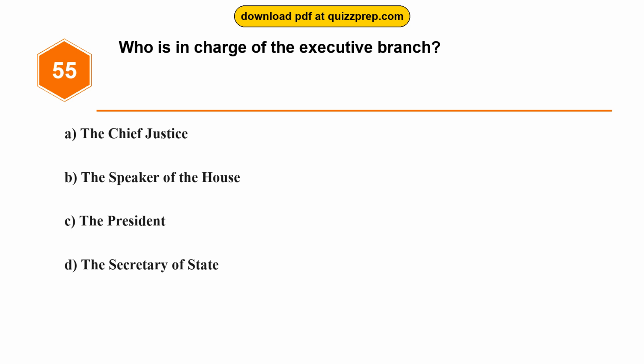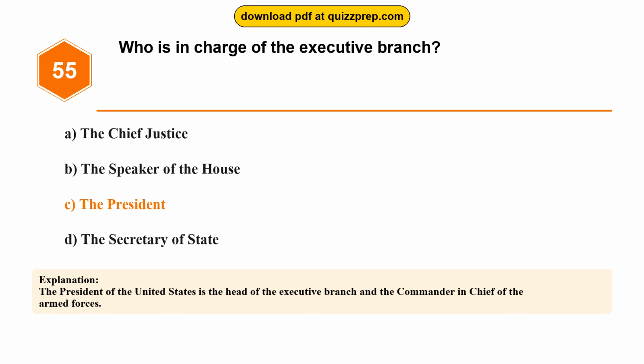Question 55. Who is in charge of the executive branch? Option A, the Chief Justice. Option B, the Speaker of the House. Option C, the President. Option D, the Secretary of State. The correct answer is option C, the President. The President of the United States is the head of the executive branch and the Commander-in-Chief of the Armed Forces.